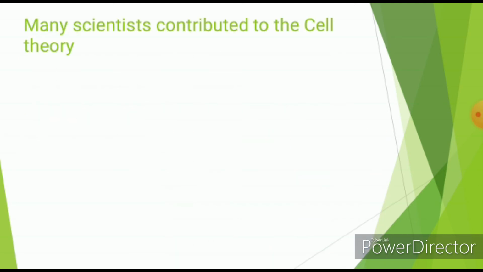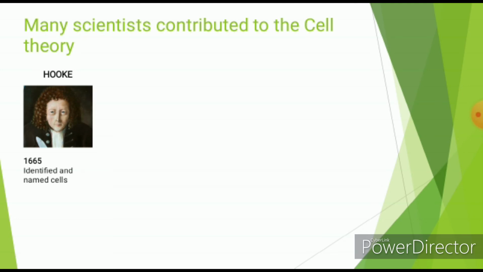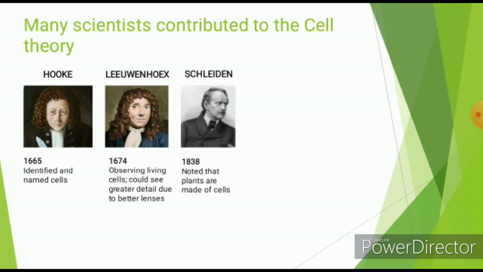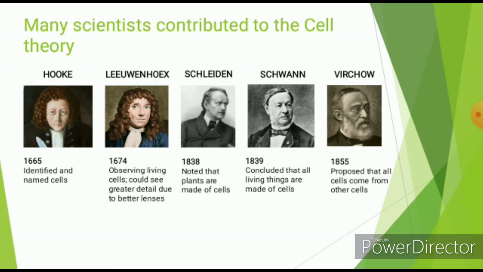Now let us recall our scientists' discoveries on cell. Here are the great scientists who worked on cell in ancient time. Let us recall. First one, Robert Hooke. He only identified the dead cells and he only named them as cell. Second one, Antony von Leeuwenhoek. He identified living cells, bacteria, protozoa. Schleiden and Schwann, they proposed the cell theory. Robert Virchow proposed the cell lineage theory.